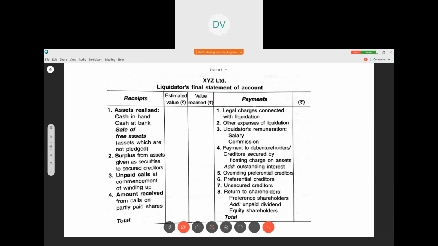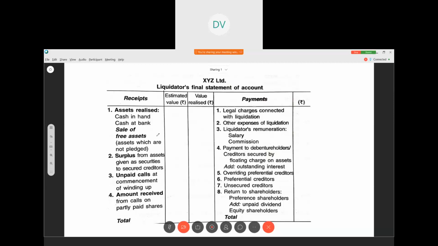The first thing he is supposed to show is assets realized. Here you have to write cash in hand and cash at bank, because whatever cash is there in the business, he uses and finally distributes. So these two things you have to write first.